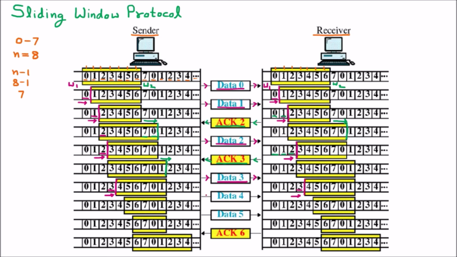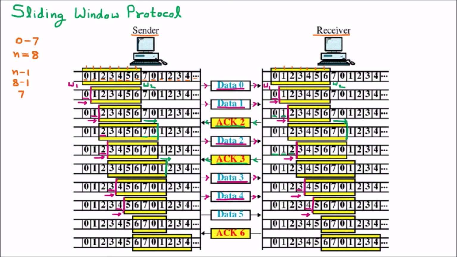From the sender, one more frame is coming, which is data 4. So here the data 4 is sent. Again the wall 1 is contracted. The window is going to contract here. This 4 is received at the receiver side. Again the wall is contracted.